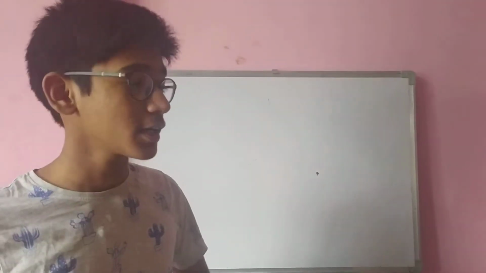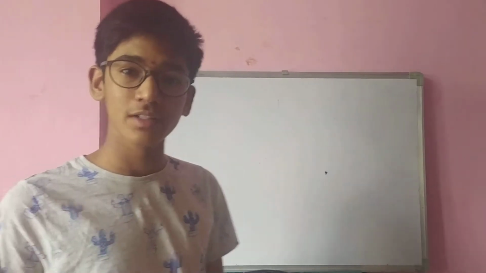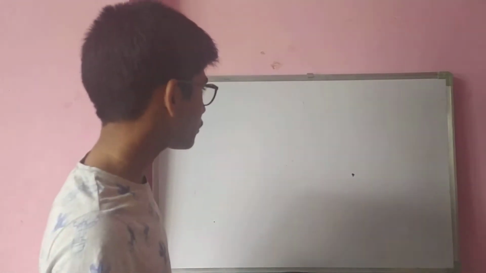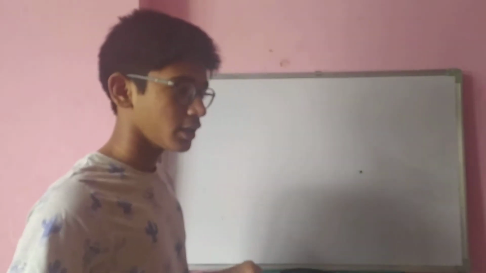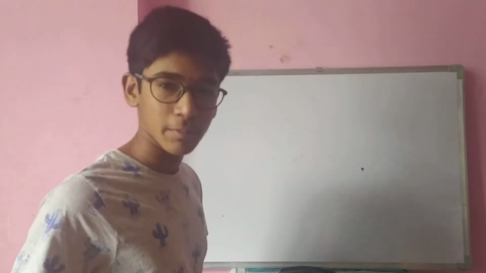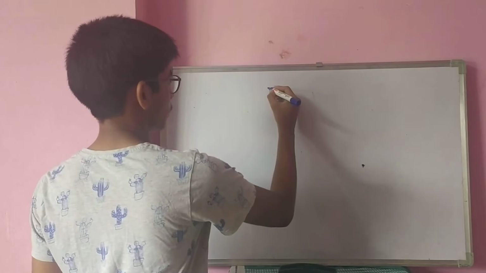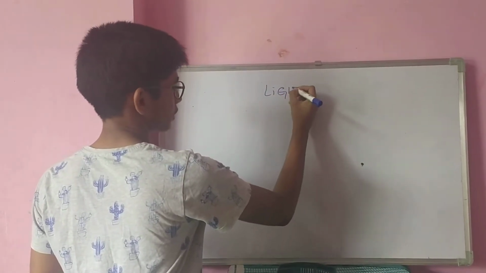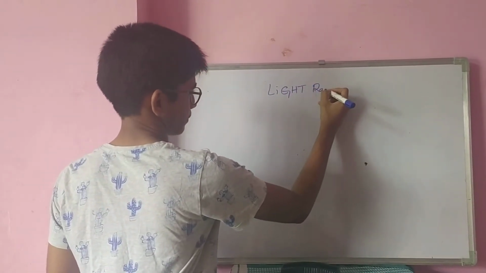In the previous video, we discussed different topics like what is light, how it is considered as a wave, and how it is considered as a ray. In macro physics, we consider light as a ray, and I had discussed that topic in the previous video. Now, I am discussing what a light ray is.